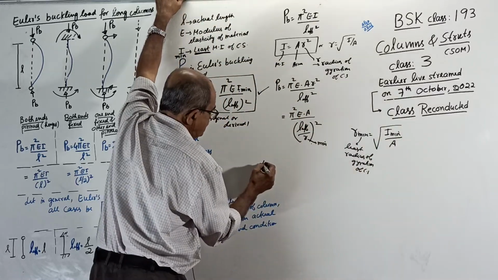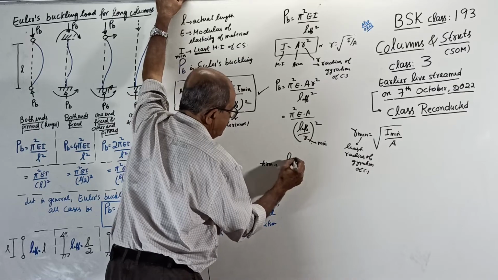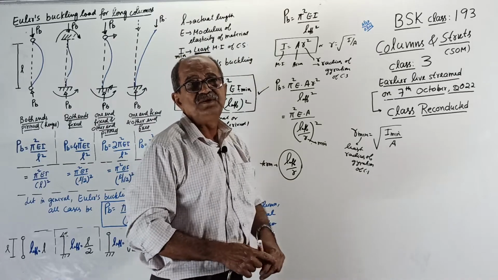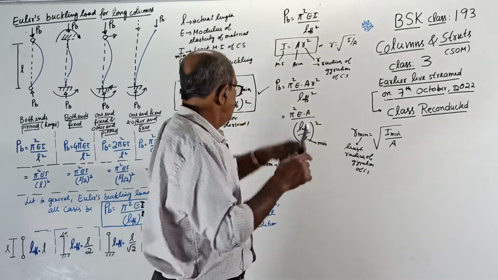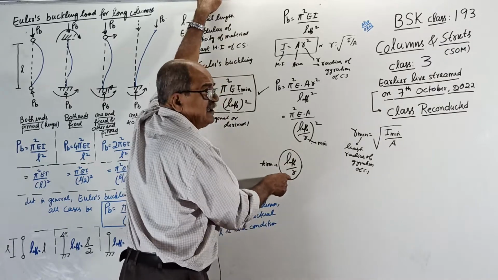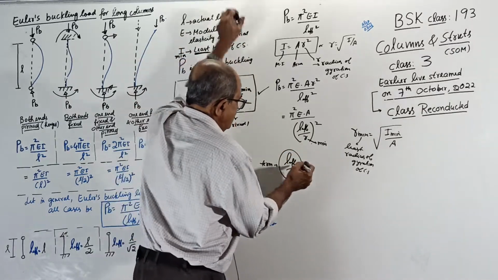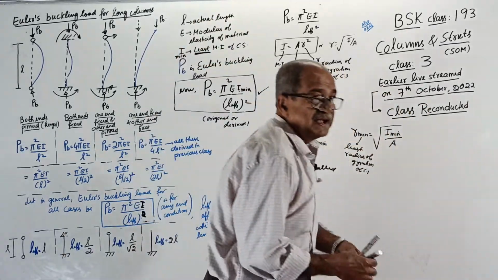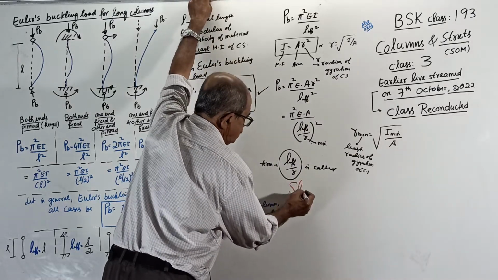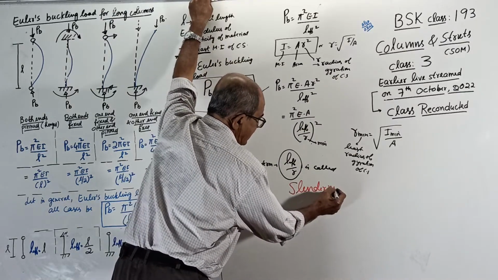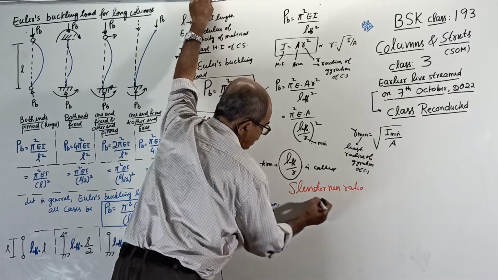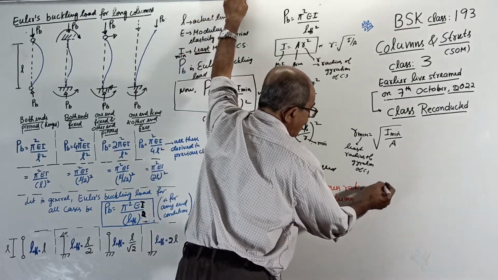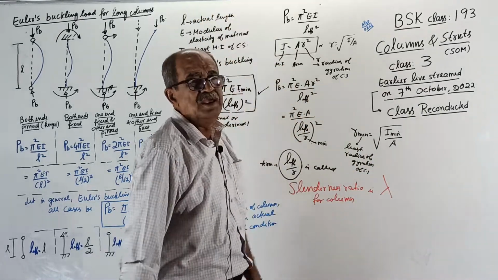Now the term L effective by R is a very, very powerful term. This will tell you how slender the column is. L effective comes in the numerator, R comes in the denominator. I will tell you a little later. It is called, a very powerful term in structural engineering, slenderness ratio. Slenderness ratio for the column, this time for the column, not the cross section. The symbol is lambda.